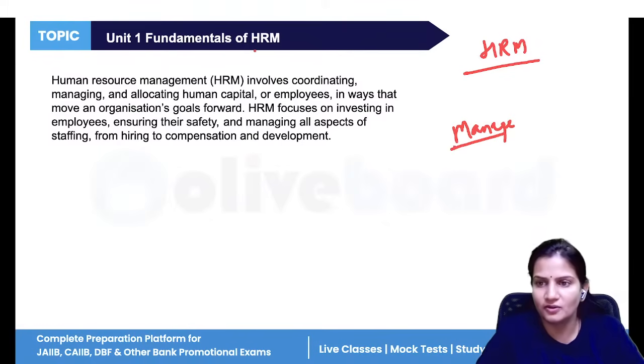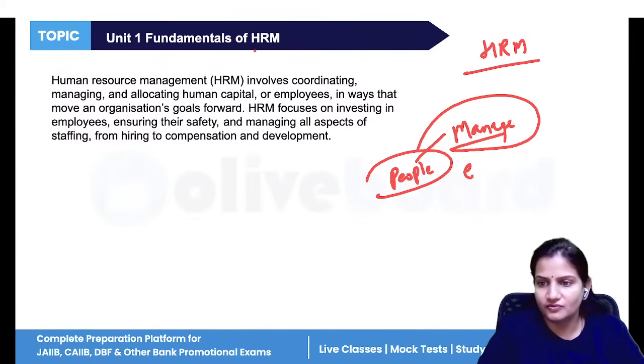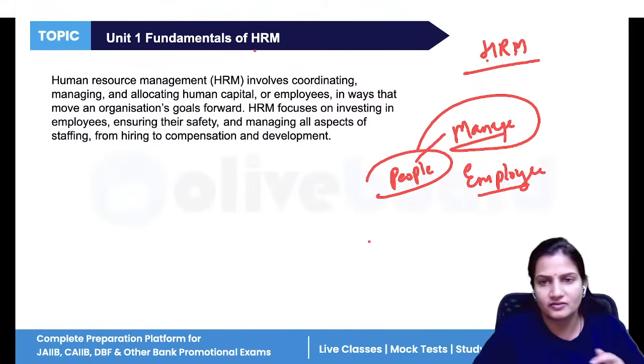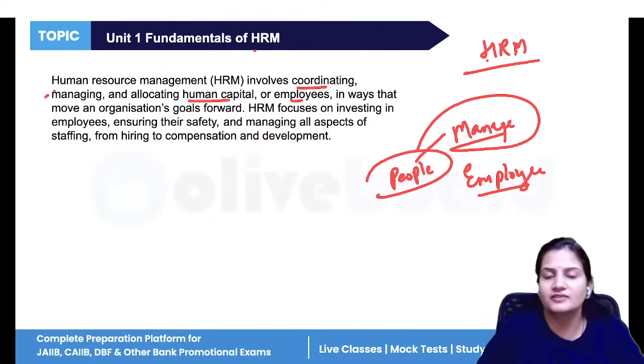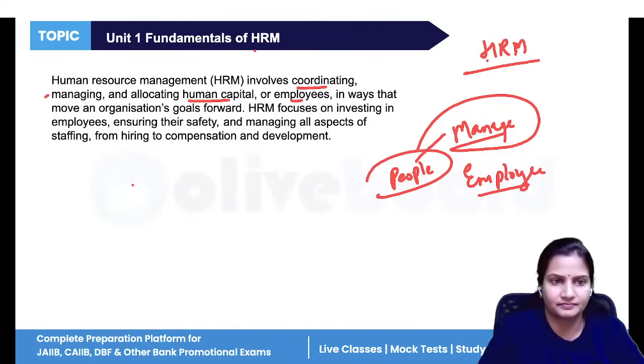Now, if you are managing the people who work in your organization, the employees, it is called human resource management. So managing human resource, managing employees, that is human resource management. It includes coordinating, managing, allocating human capital or employees in such a way that the organization can achieve its goal in an efficient manner.